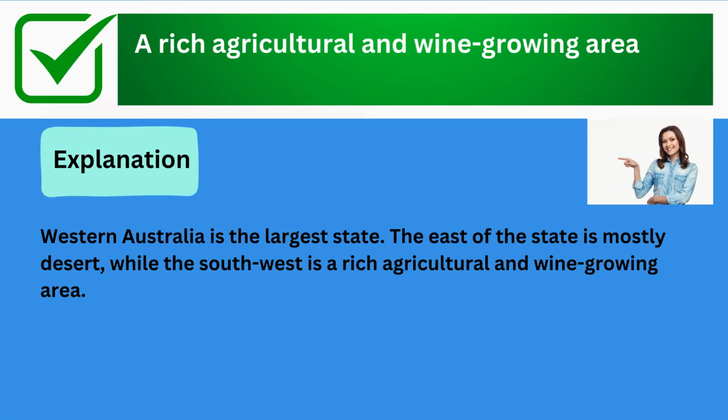The correct answer is a rich agricultural and wine growing area. Explanation: Western Australia is the largest state. The east of the state is mostly desert, while the southwest is a rich agricultural and wine growing area.